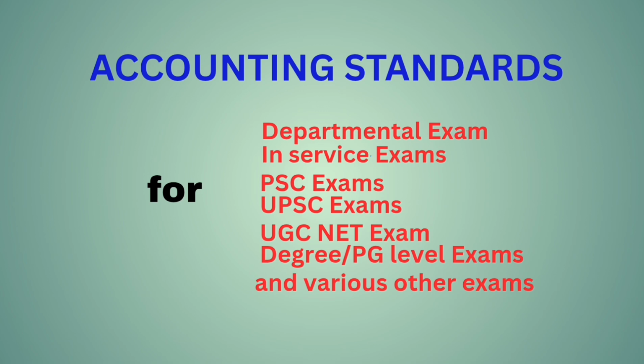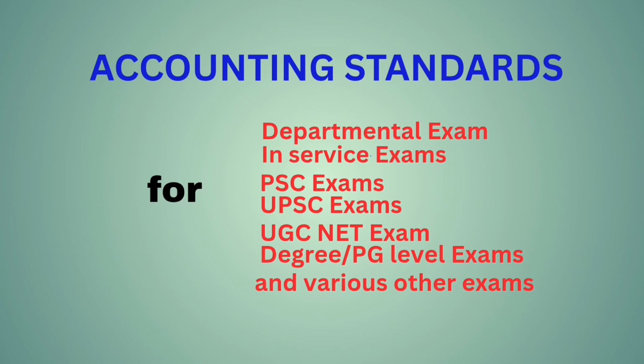AS26, intangible assets plus AS8, earlier abolished AS8 that is included in AS26. That is, AS26 is intangible assets plus research and development. AS27, financial reporting of interest in joint ventures. AS28, impairment of assets. AS29, provisions, contingent liabilities and contingent assets.